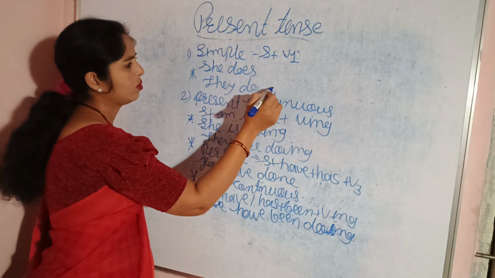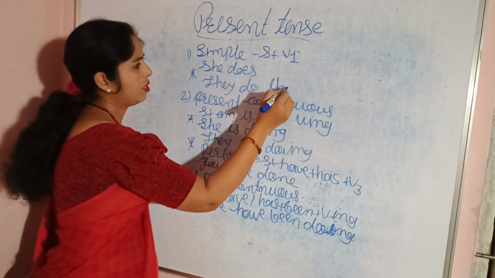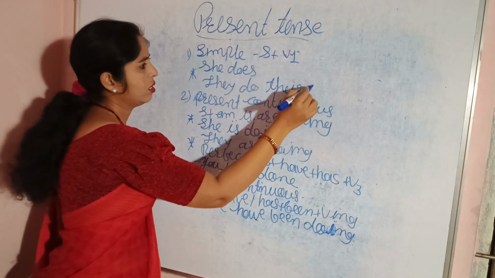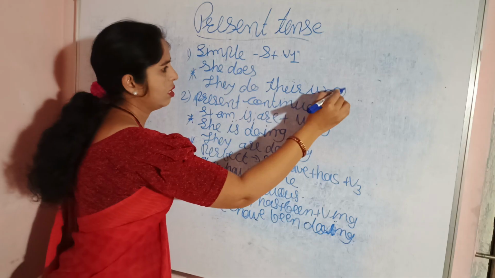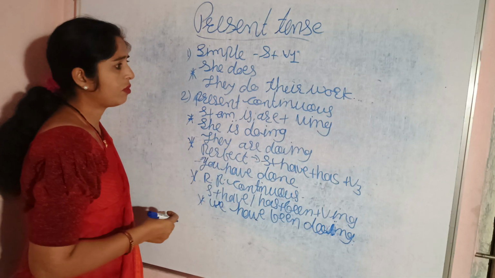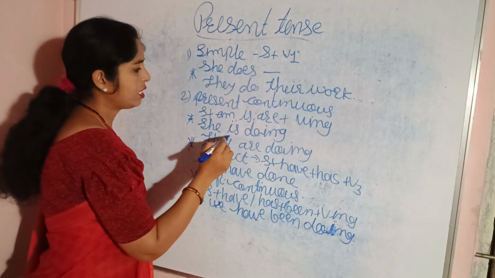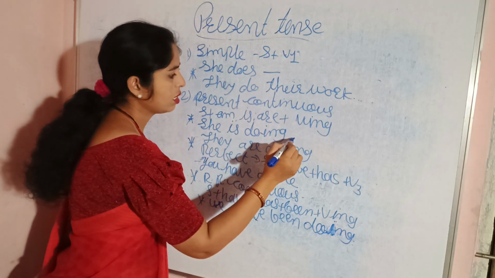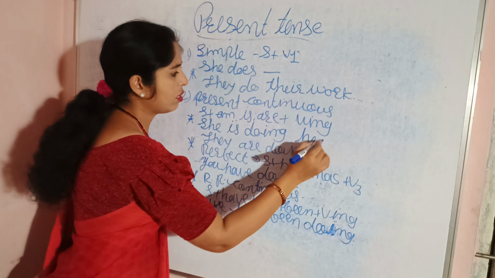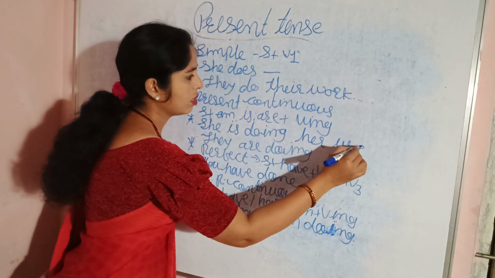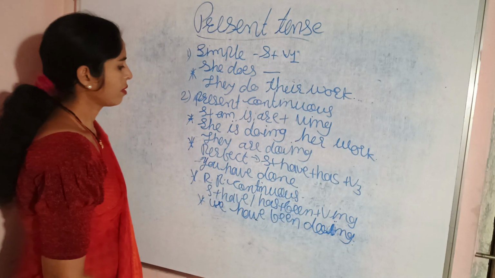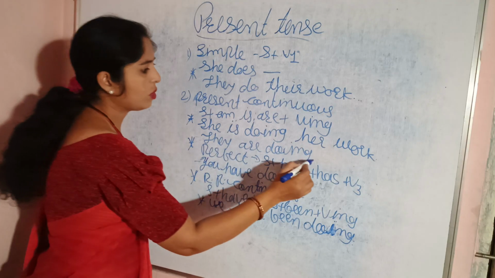They do their work. Then she is doing her work. Then they are doing their work.